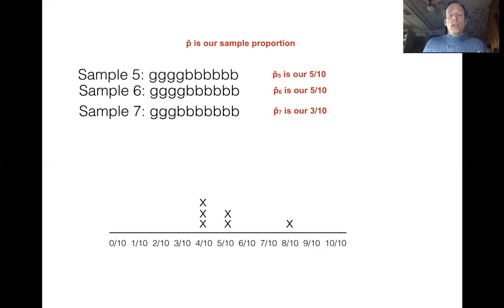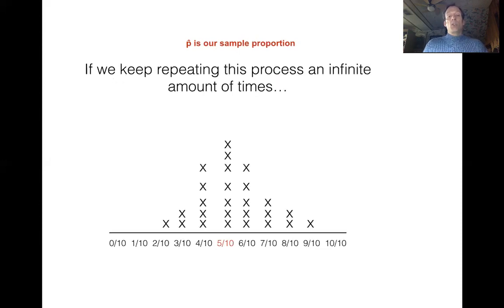And what's going to happen is if I keep doing this experiment over and over again, tons and tons of times, all of a sudden, this is what's going to happen. And we might look at this and say, oh my goodness, I recognize this. This is a normal distribution curve. It looks like if I drew an outline over the shape of the x's, I would end up with a normal distribution.